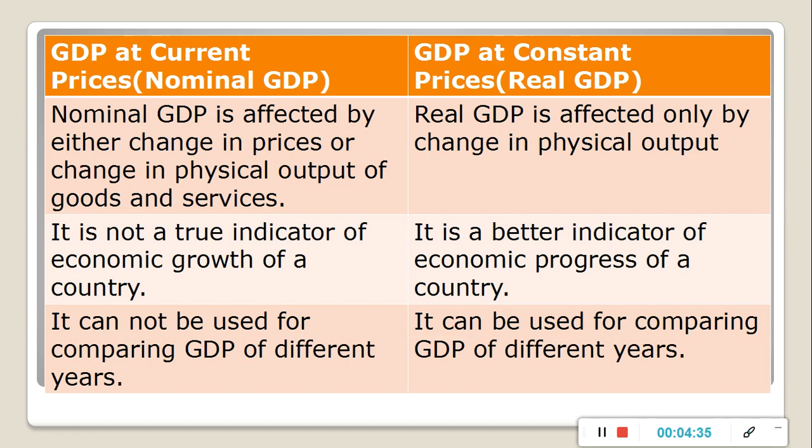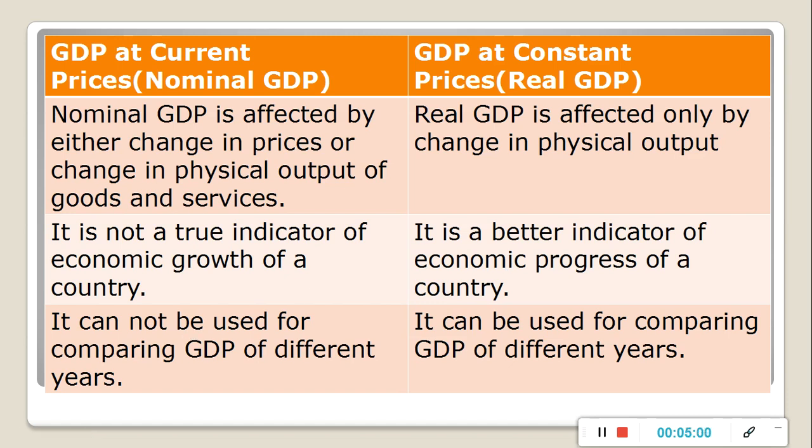Here prices are constant. So if there is change in real GDP, it will be due to change in output of goods and services. Nominal GDP is not a true indicator of economic growth of a country, but real GDP is a better indicator of economic progress of our country.